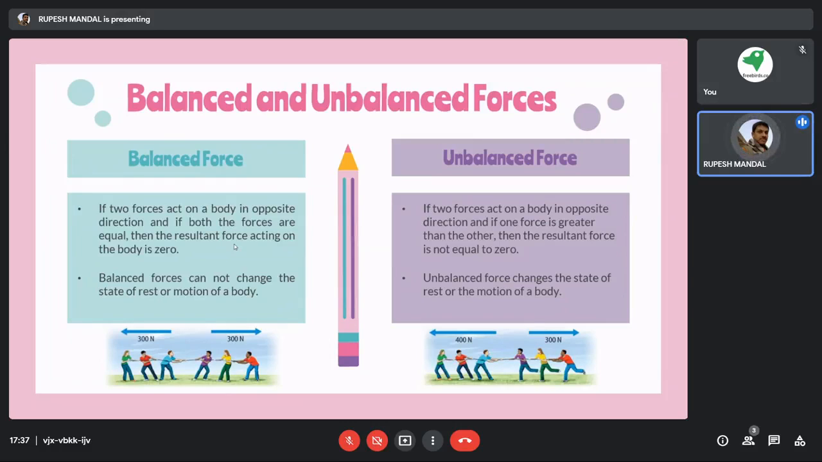Now let's take a look at the other one, that is unbalanced force. Let's go through the definition first. If two forces act on a body in opposite directions, and if one force is greater than the other.